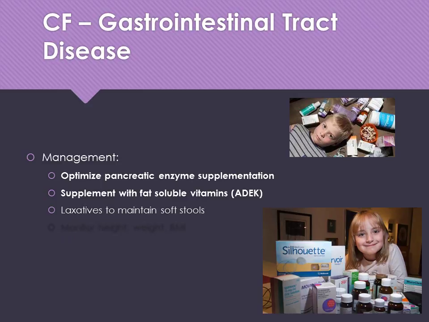We may need to give them laxatives to maintain soft stools, because if you can imagine that thickened mucus plug that happens in their lungs, that can happen in the GI tract as well. So things may not move as smoothly in the GI tract without some medication to help it. And then we're monitoring their growth really closely, their height, their weight, their BMI, looking for failure to thrive, looking for evidence of any malnutrition.